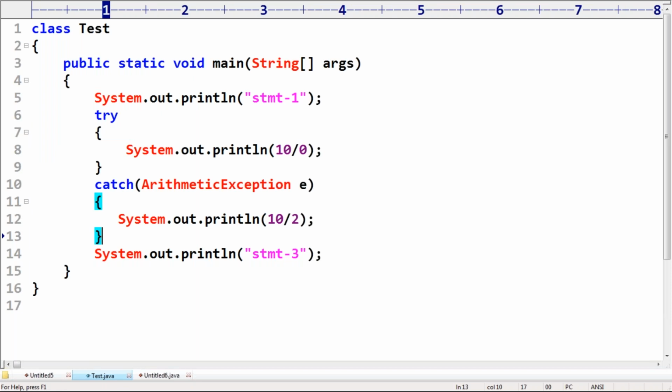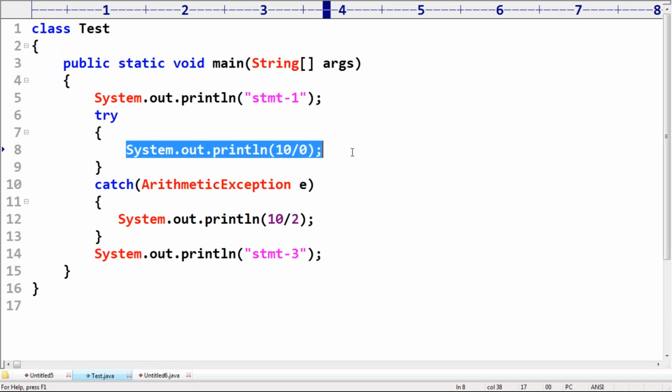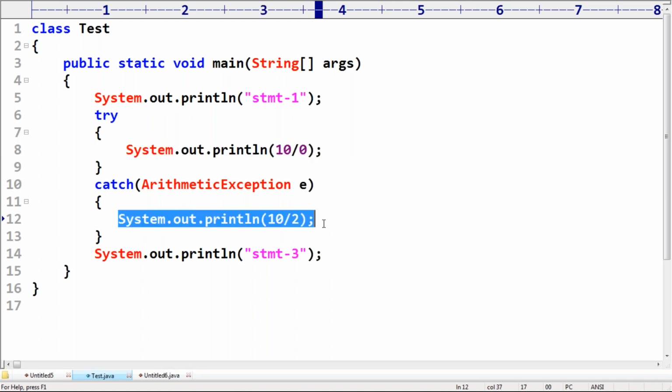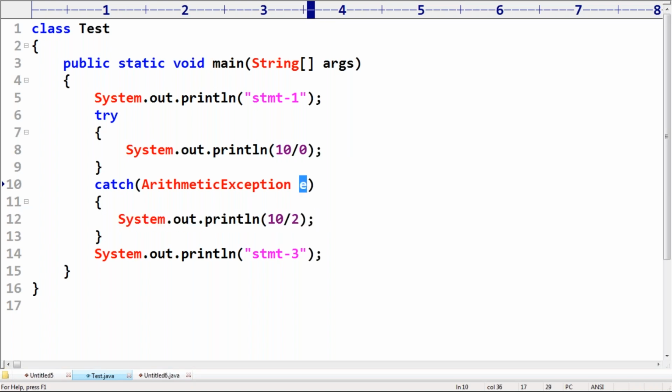Within the try block, if any exception is going to come, then the corresponding catch block is going to execute. Then immediately some people may ask, yes sir, why this reference regarding catch block? What is the use of E? It is the reference to the exception object.